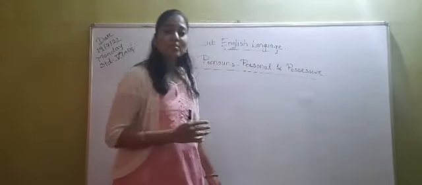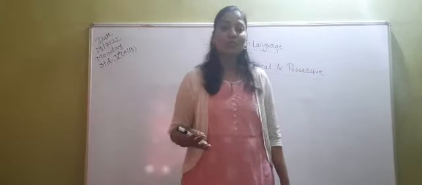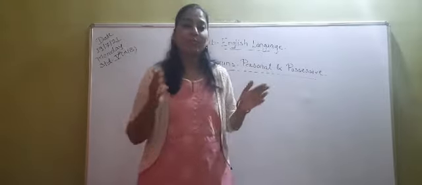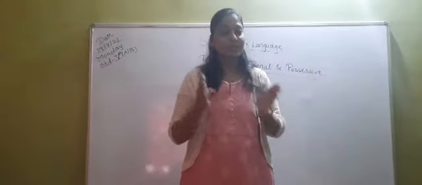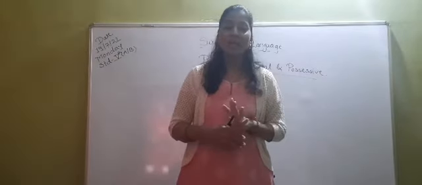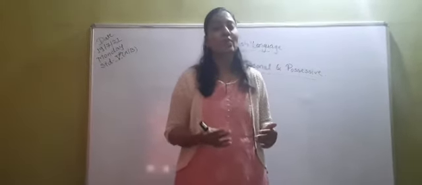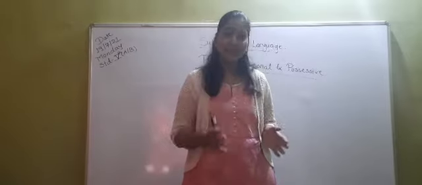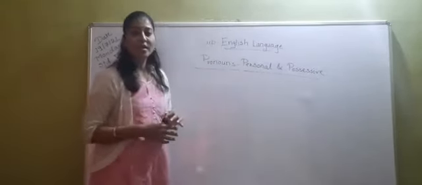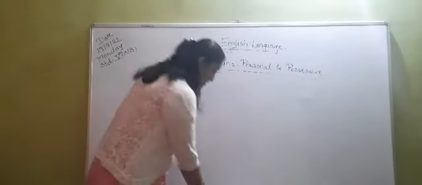We also saw which is the first person, which is the second person and which is the third person. We have made the categories of first person, second person and third person in a tabular form. Okay, and after that now we are going to do the exercise, that is exercise number D.